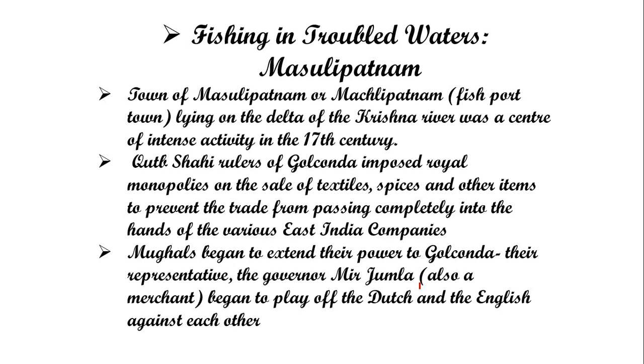The Mughals began to extend their power to Golconda. Their representative, the governor Mir Jumla, was also a merchant, and he played an important role. Actually, he supported the Dutch and English against each other. In the starting, he played an important role in protecting the kingdom, the eastern coast, from the rule of the East India Company. But later on, they were defeated, and the East India Company got success in establishing its rule and setting up its trading center on the eastern side also, especially in Machilipatnam.